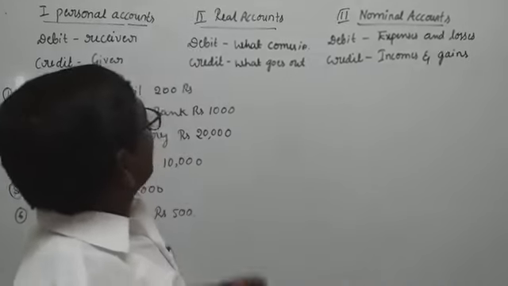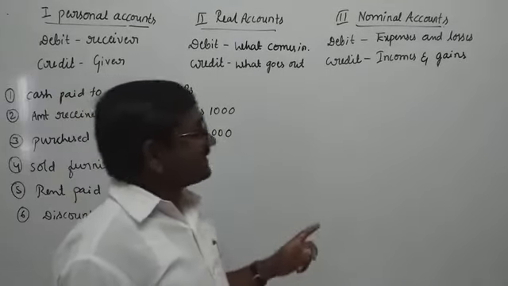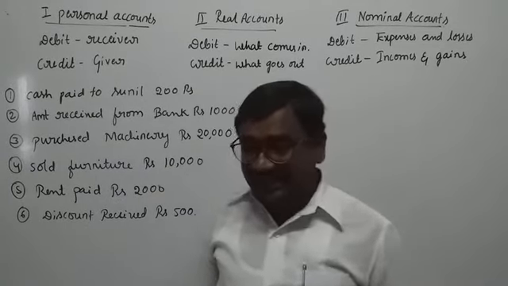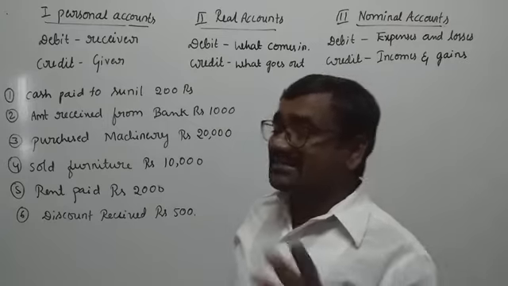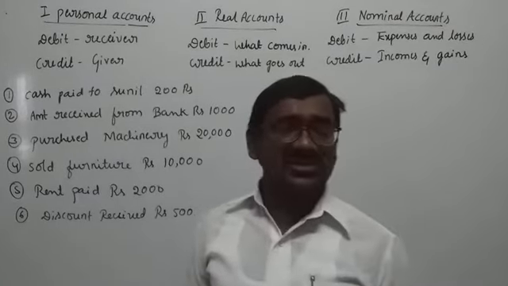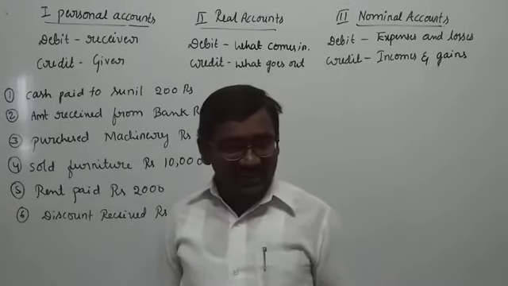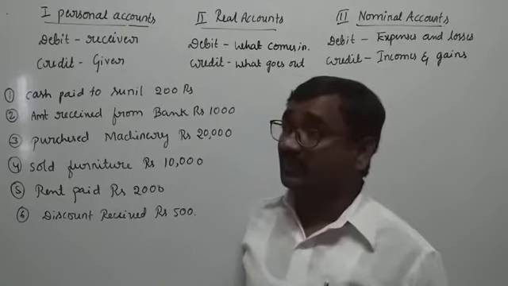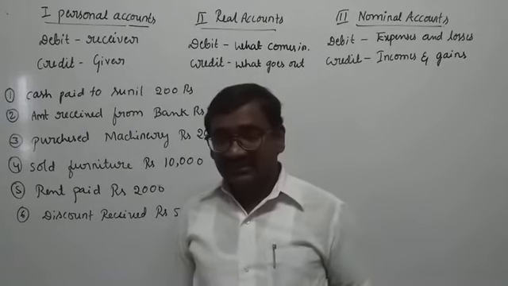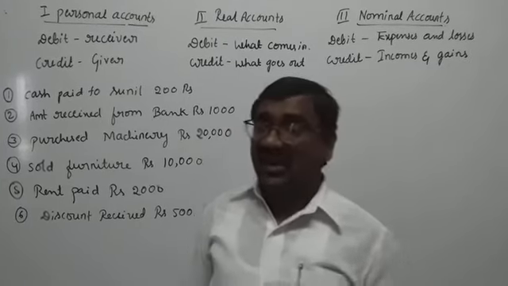Today I am going to discuss the rules of the double entry system. Double entry is nothing but that any transaction consists of two side effects. For instance, we are purchasing assets.